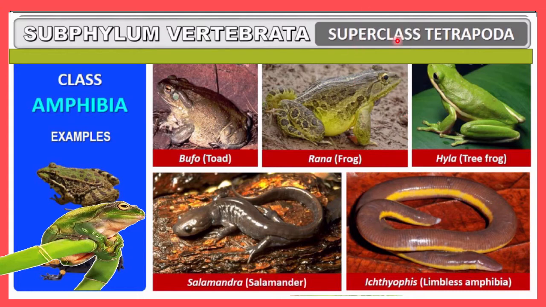Superclass Tetrapoda indicates tetra means four, poda means legs, right? So here all the organisms will have four legs. But here this is the exceptional case. You must remember this case. This organism is totally limbless. There are no legs or no poda. Even though this class is Tetrapoda, here no type of poda or legs are there. Here it is limbless amphibia. So this is a unique example, and there is Ichthyophis. This one is Ichthyophis, and they do not have any type of limb, meaning limbless amphibia. So you must remember this example uniquely.